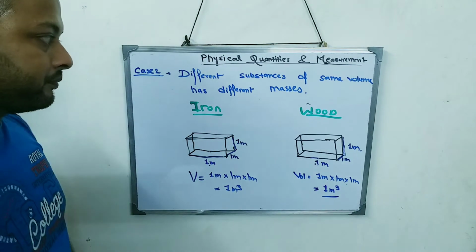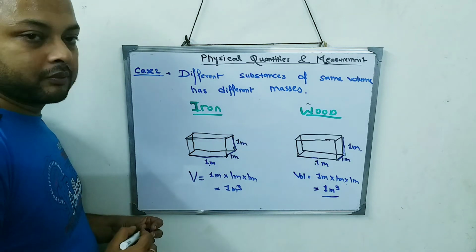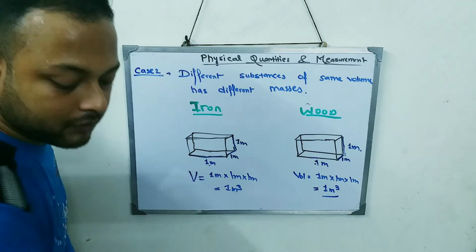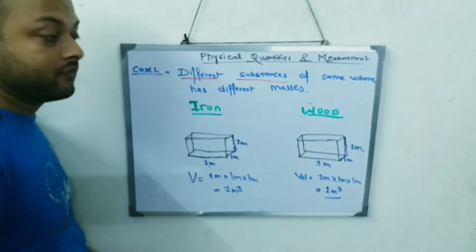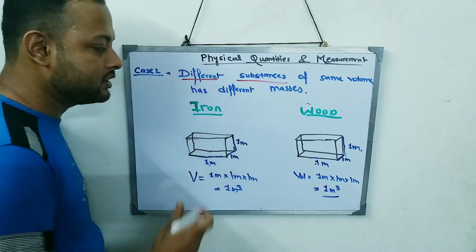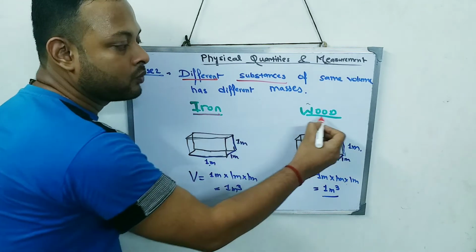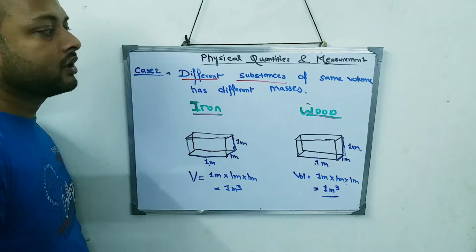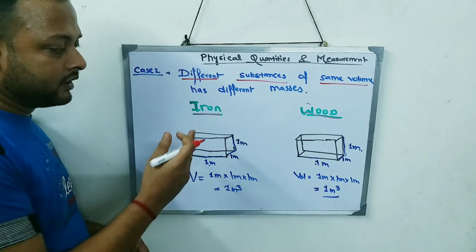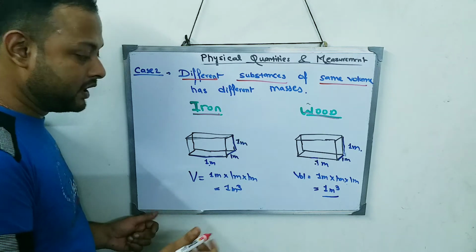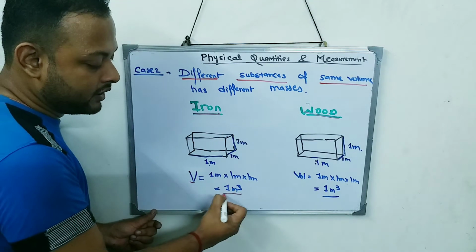Now let's come back to the statement. Different substances. Have I taken different substances? Of course, one is iron and one is wood. So I have taken two different substances, iron and wood. Second thing, of same volume. Have I taken substances of the same volume? Yes.